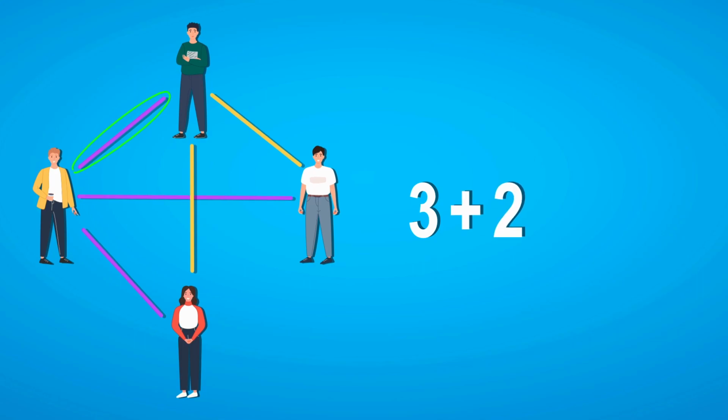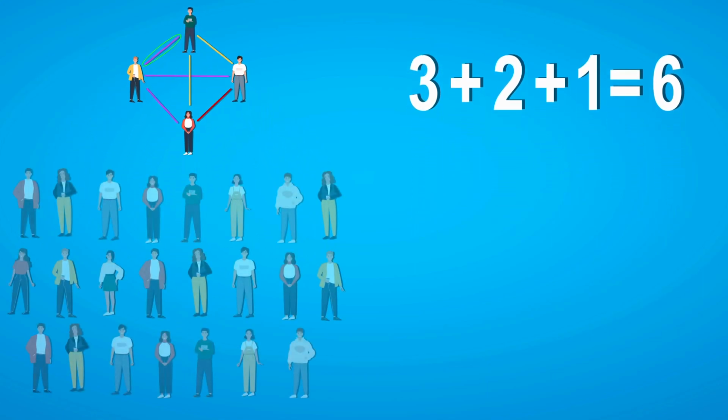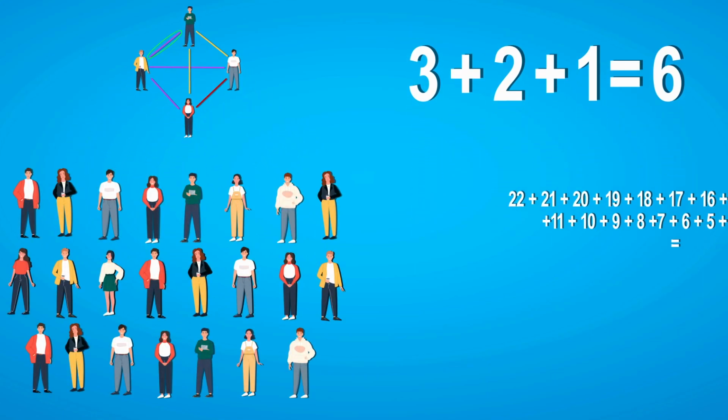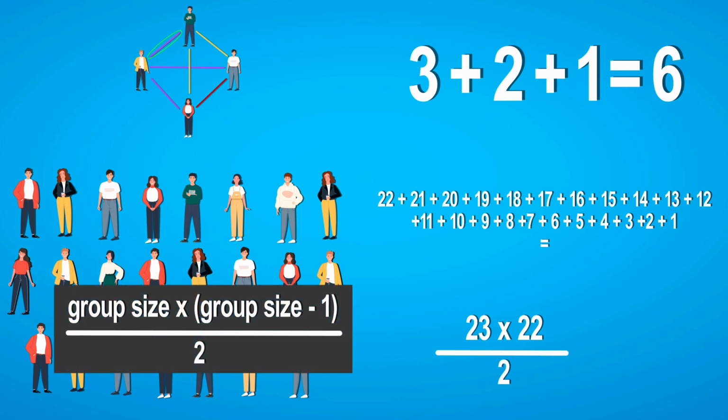So this is another 2 paths. And now we just have left to compare person 3 to person 4 and we are done. This leaves us with this descending equation 3 plus 2 plus 1 equals 6. And that's the number of the possible paths in the group of 4. Now for a group of 23, you can do it in the same way, like add up all the descending numbers going down from 22 to 1, or alternatively, take 23, multiply it by 22, and then divide it by 2. And this will give you the same result, which is 253.